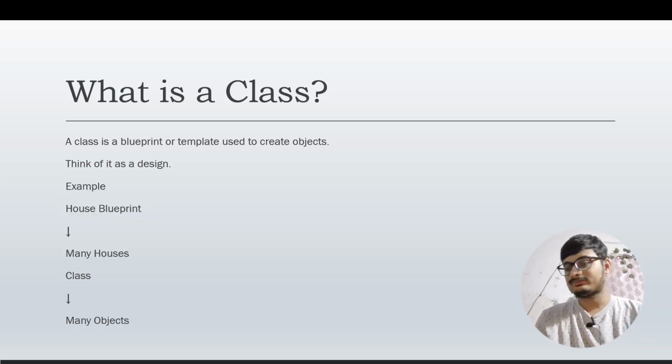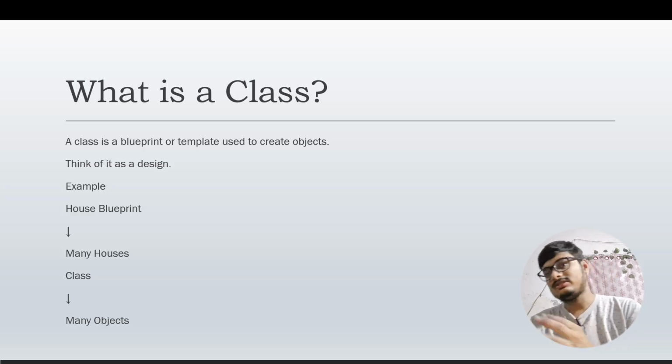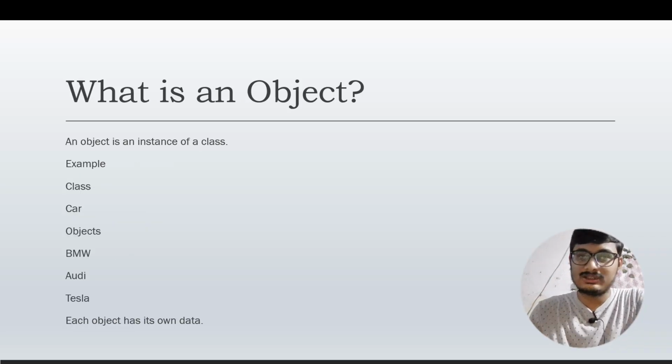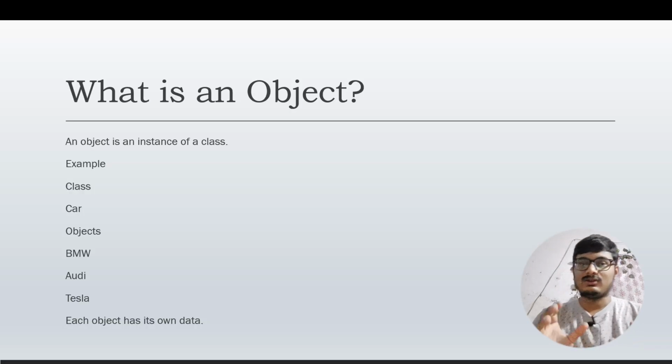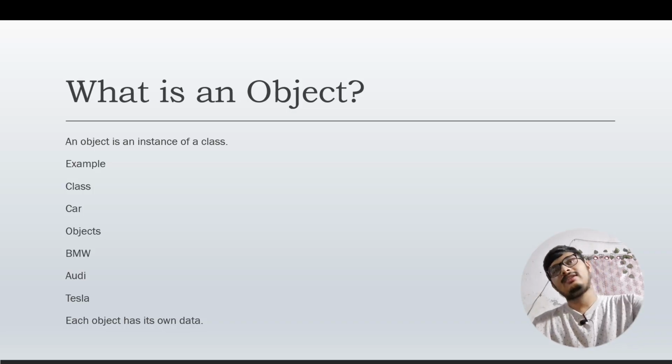In the previous slide we saw the example of a car. Every car, suppose a Ferrari, is also a car, so it belongs to a class called car. I hope you understood this. Now, what is an object? An object is an instance of a class. Suppose we have created a car.